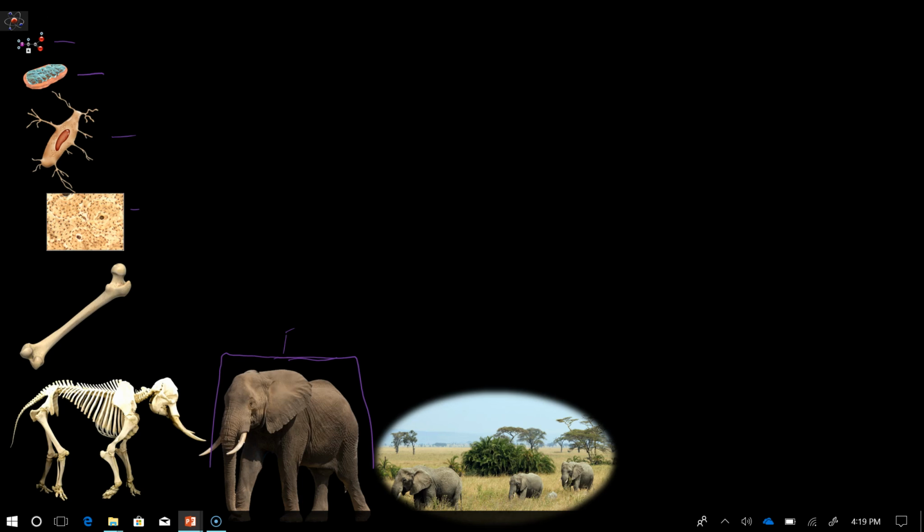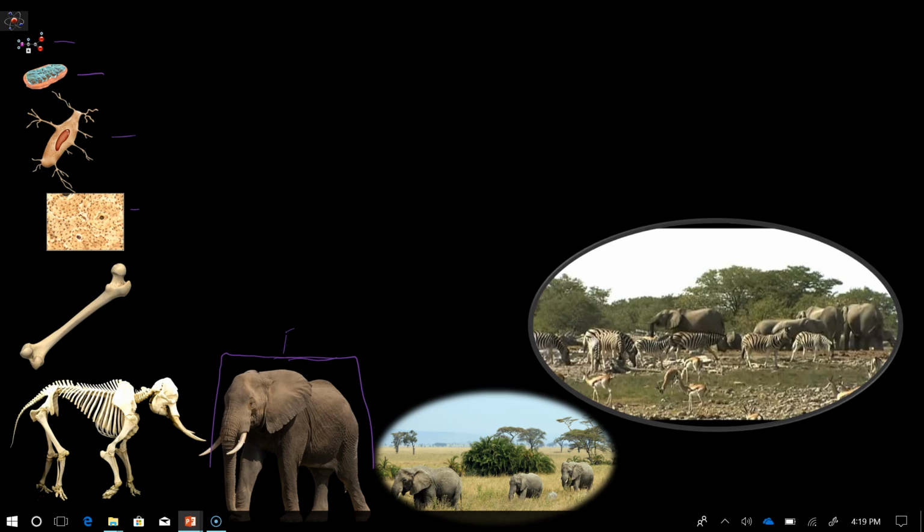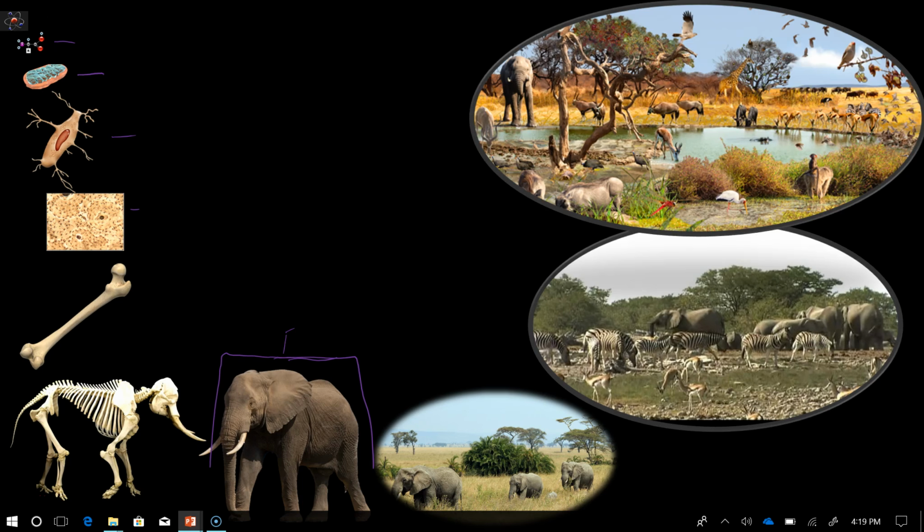A population would be all members of the same species interacting. The next level is a community. A community would look at not only all elephants, but all life in an area interacting. So I would look at the zebras, the impalas, the trees, the bacteria in the soil, all living things in an area. Then I would move to an ecosystem.